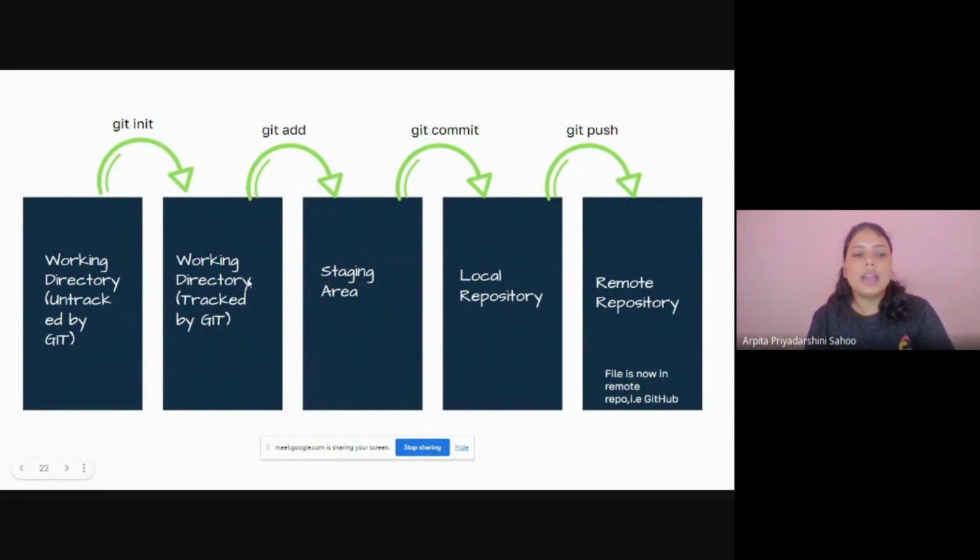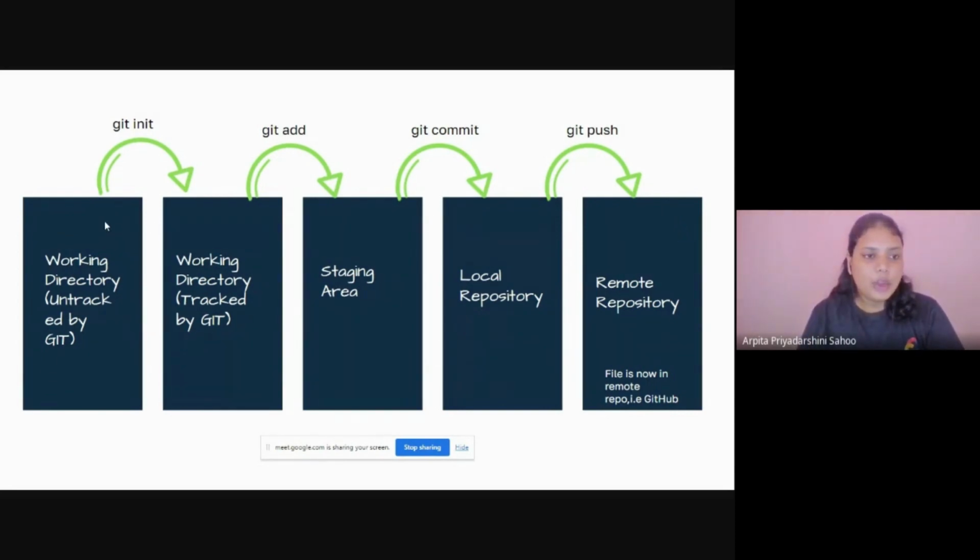Git knows that these are the changes the user has made, and when I save it, this staging area means Git knows that this is the final code. This is the final code. It will be hosted in GitHub and the local repository by git commit, and it will push to the remote repository. Well, this is a bit confusing, I guess.